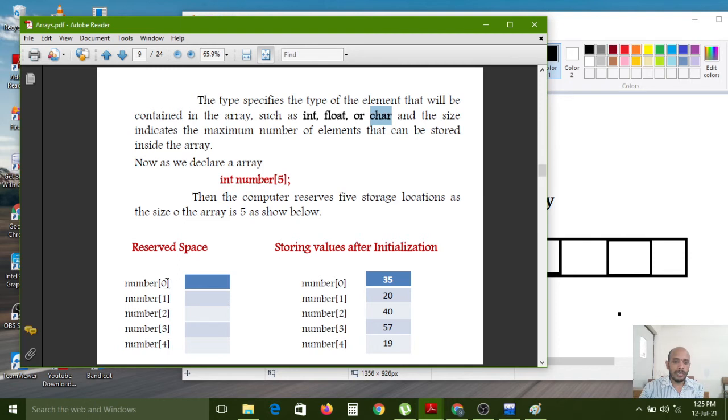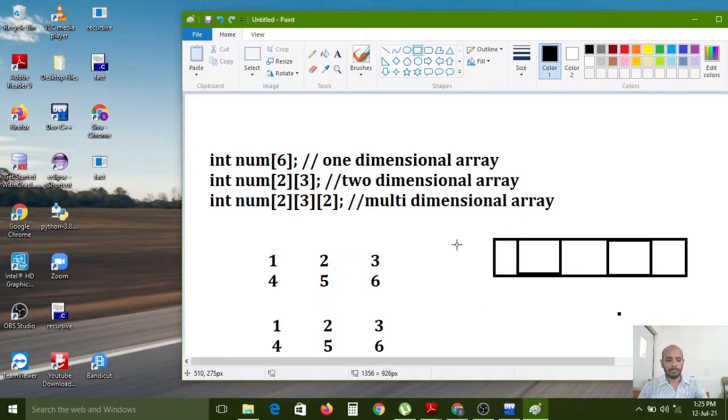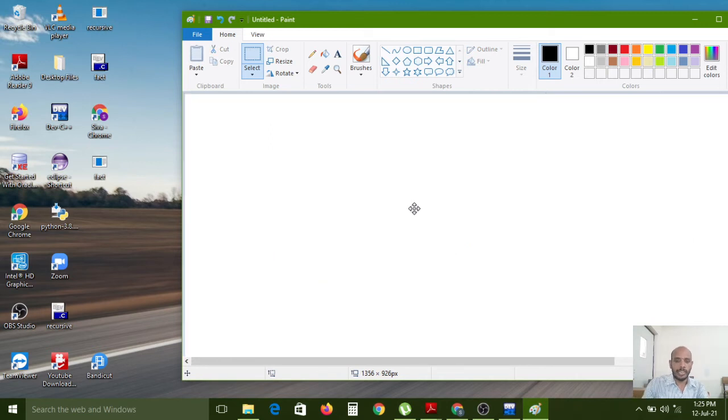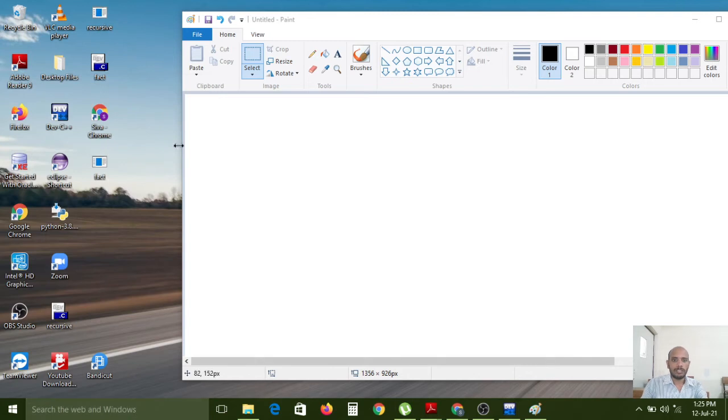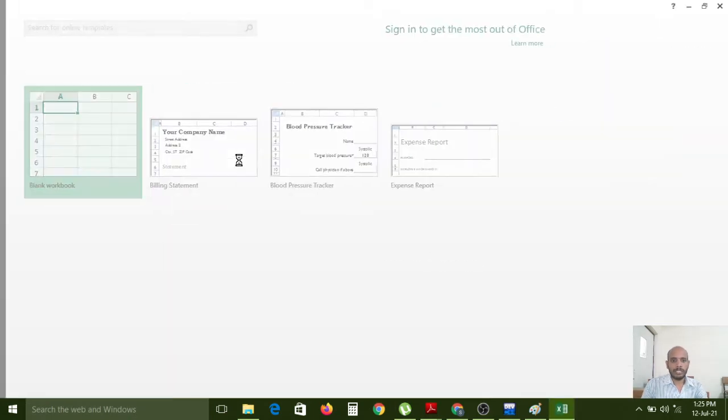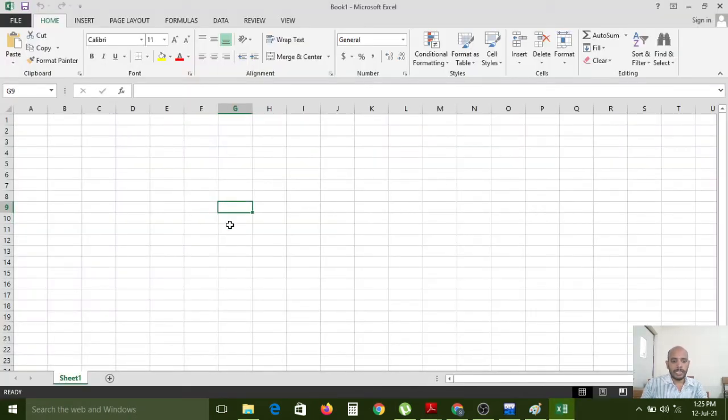And this is also the index. So if you create one array, I am opening an Excel window now. Here I have created a number variable with the int data type.